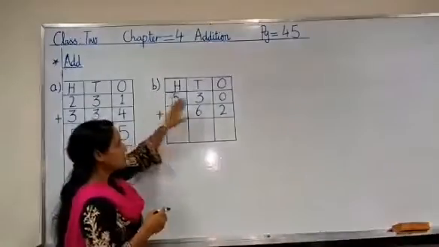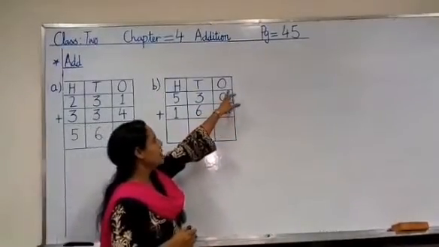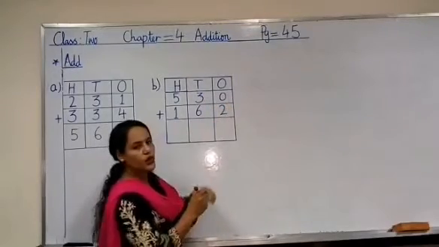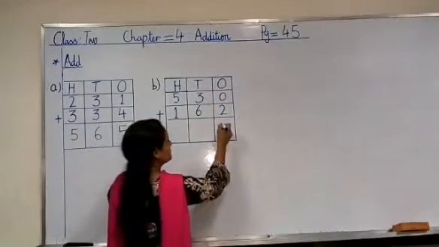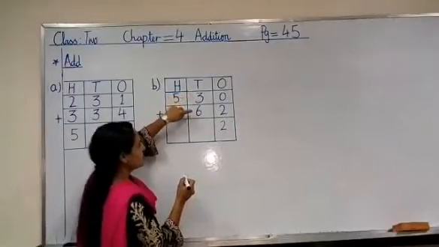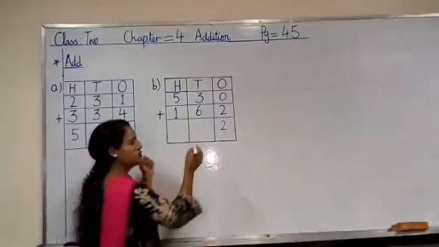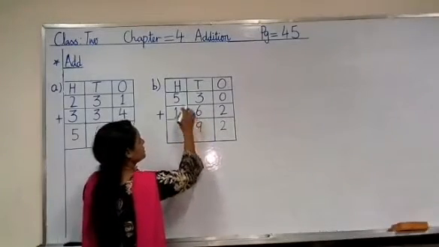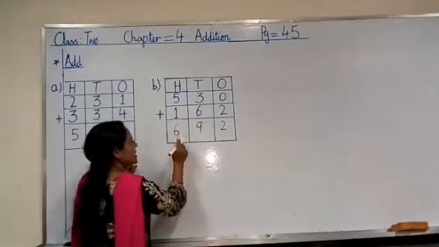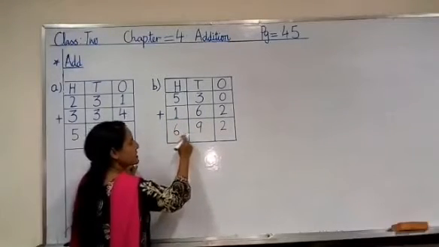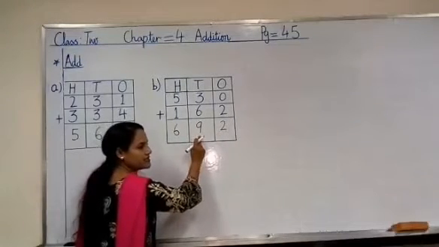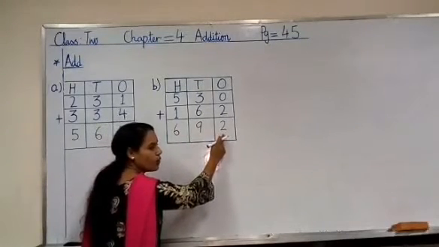Now we will do the next question. First we will add ones, then tens and then hundreds. 0 plus 2, answer will be 2. Now we will add tens. 3 plus 6 is equal to 9. So now we will add 5 plus 1 is equal to 6. Answer is 692. 6 hundreds, 9 tens and 2 ones.